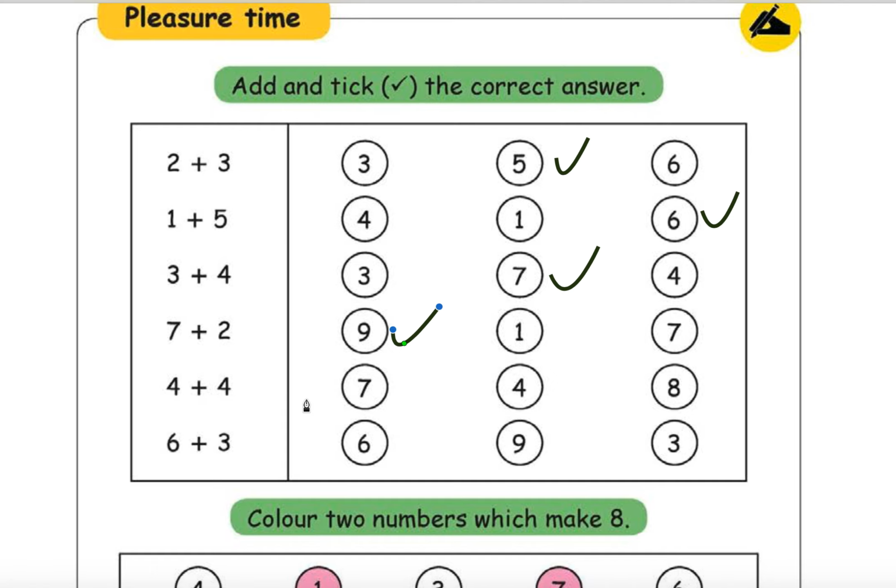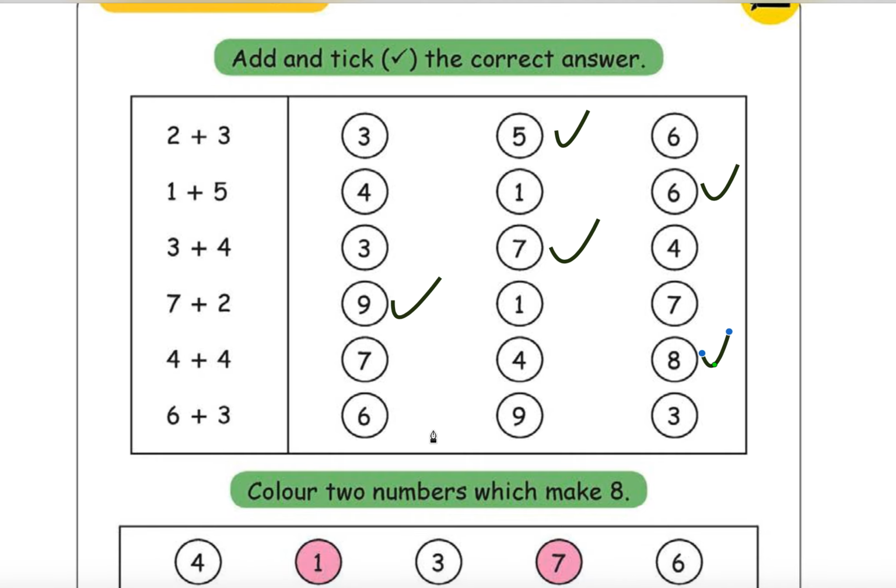4 plus 4, it shouldn't be 4, 4 plus 4 is not 7, it is 8. 6 plus 3, it shouldn't be 6, it shouldn't be 3, so 9 is correct.